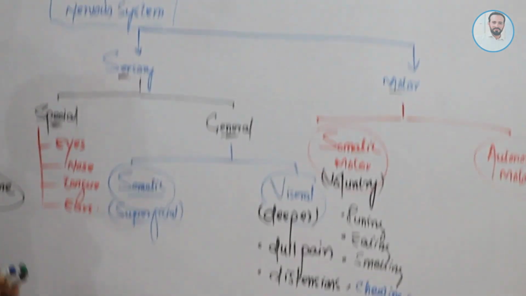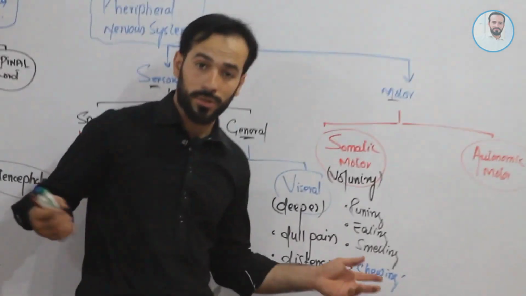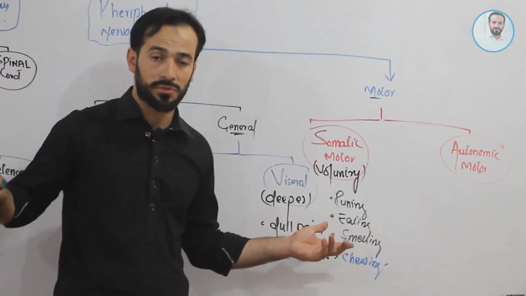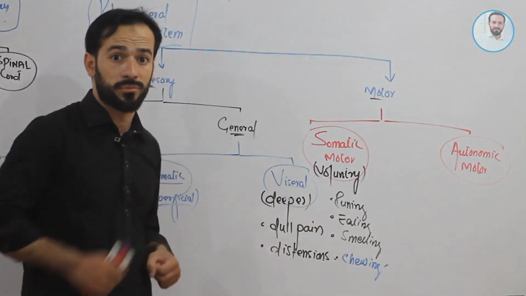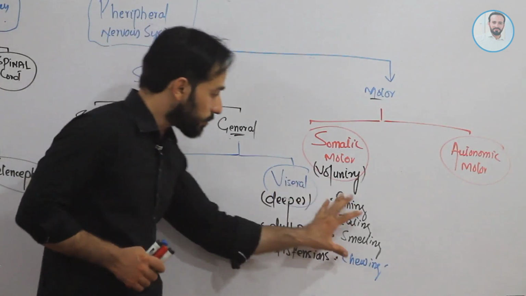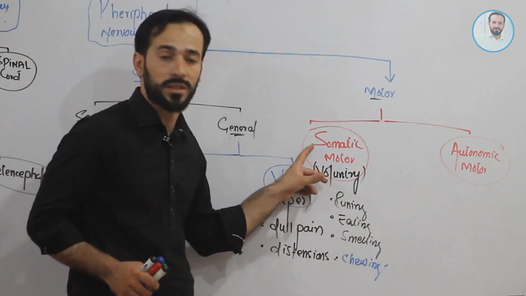Clear, friends? These are those responses which are under our control. If someone says run, you say no, I don't want to run. If someone says stop, you say no, I am continuing my running, right? So these are the responses which are under our control.